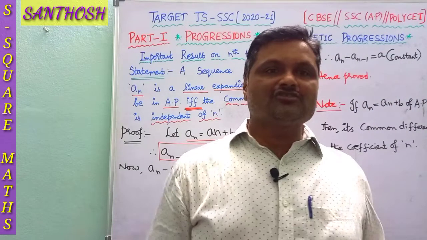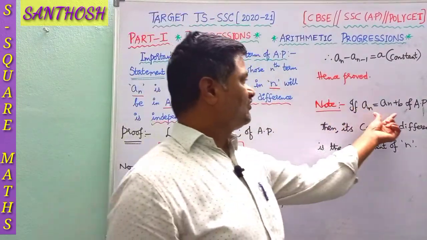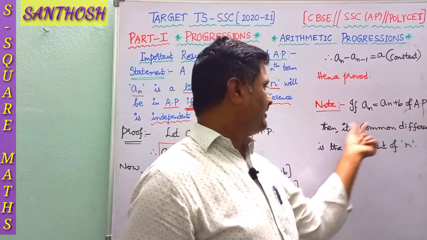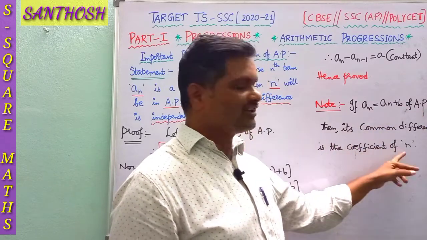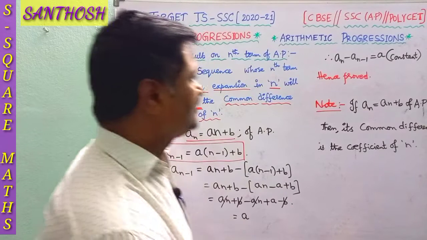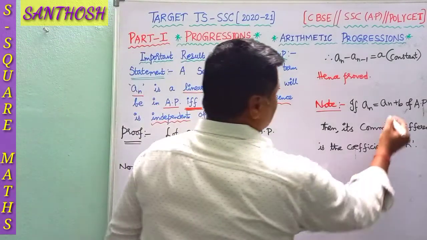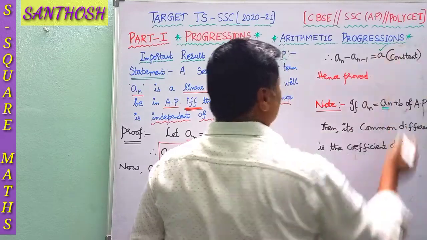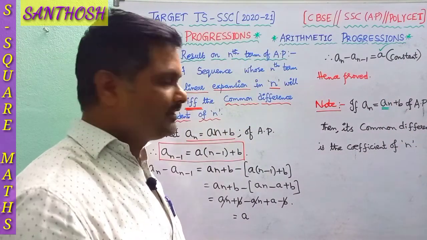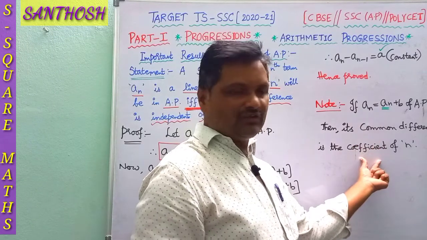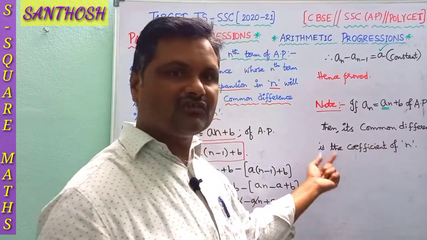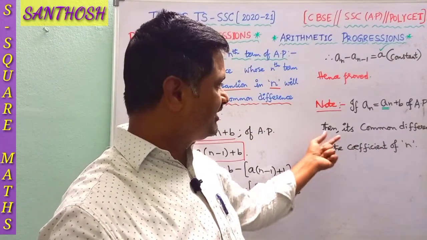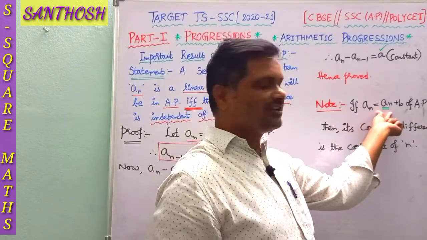After this we have a small note here. If an is equal to an plus b, the nth term of an AP, then its common difference is the coefficient of n. So what is the coefficient of n here? It is nothing but a. So that is the common difference we got. Whatever arithmetic progression you are going to consider, we have to find its common difference. Just consider the coefficient of n.